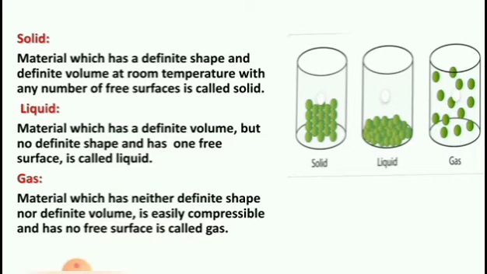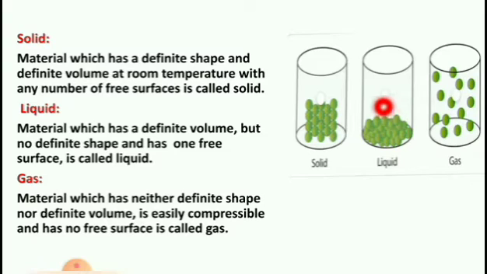Next, solid. Material which has a definite shape and definite volume at room temperature with any number of free surfaces is called solid. The arrangement of molecules is very tightly bound in solid. Next, liquid. Material which has a definite volume but no definite shape and has one free surface is called liquid.